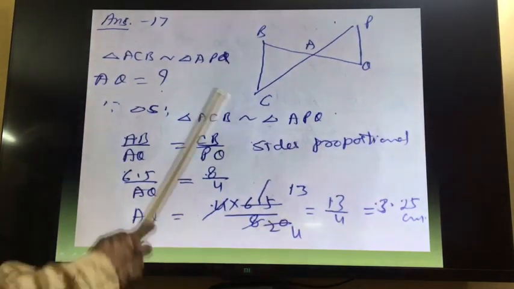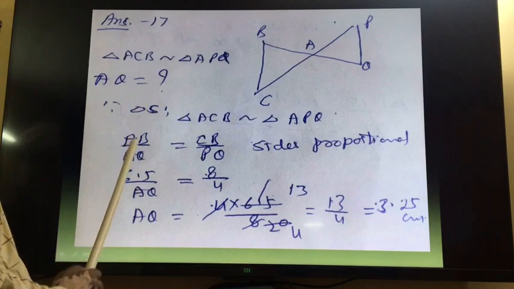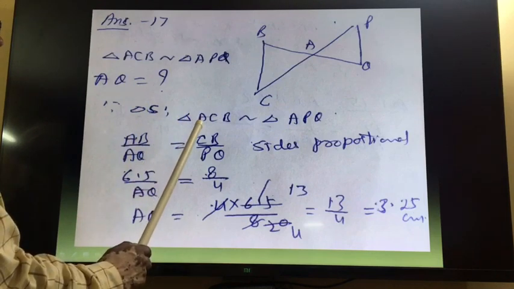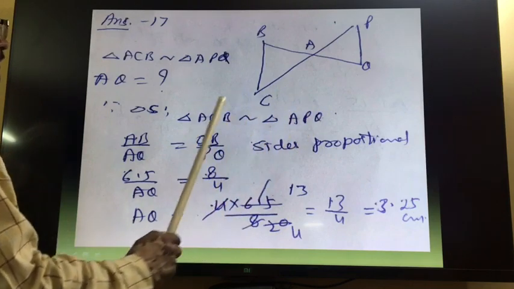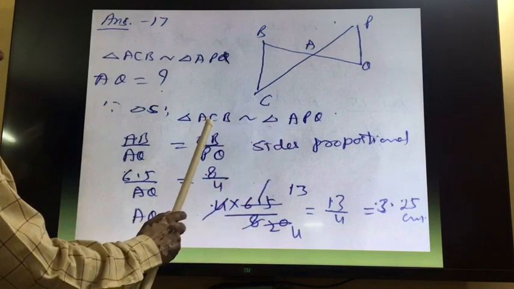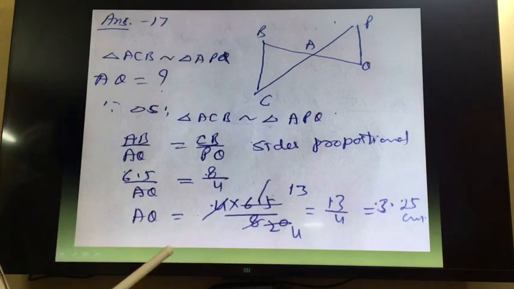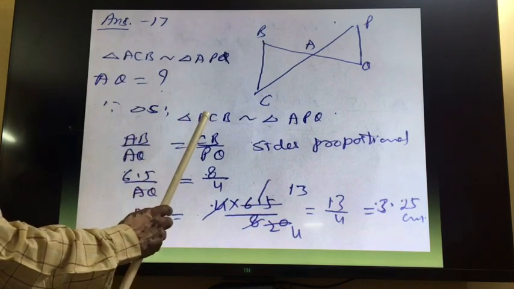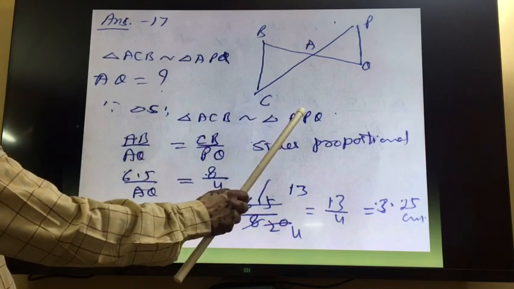So apply this. If these two triangles are similar, we want to find out AQ. So as triangles are similar, sides are proportional. So here we can write AC upon AP is equal to AB upon AQ is equal to CB upon PQ. Once again, AC upon AP is equal to CB upon PQ is equal to AB upon AQ. We can write three ratios because three sides are there, but all three are not required, so we'll write only two. So AB upon AQ is equal to CB upon PQ.